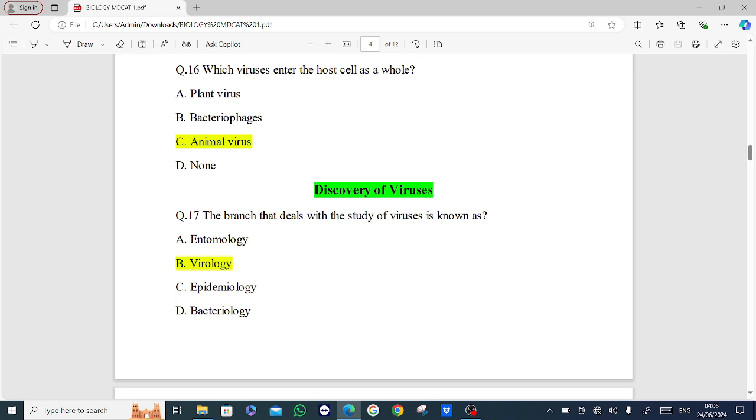Next MCQs, students, are from the topic Discovery of Viruses. So let's start. The branch that deals with the study of viruses is known as. Options are entomology, virology, epidemiology, bacteriology. Answer is option B, virology.